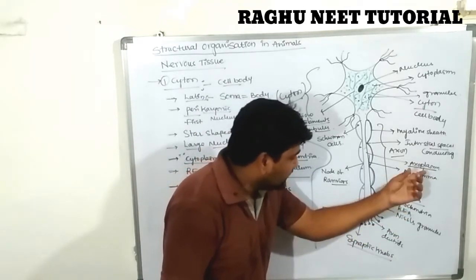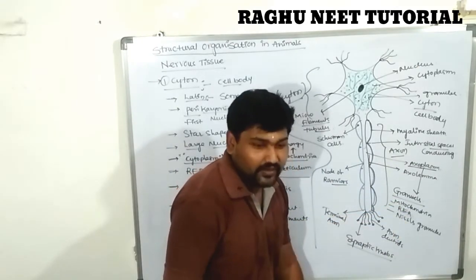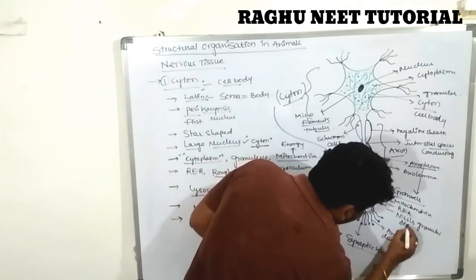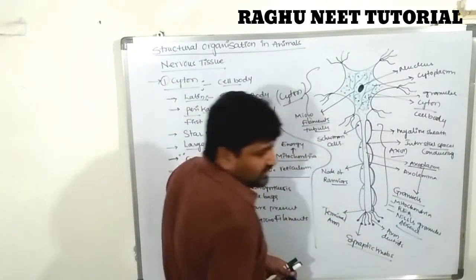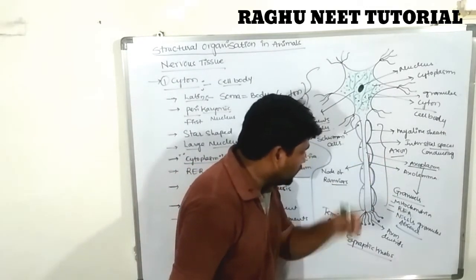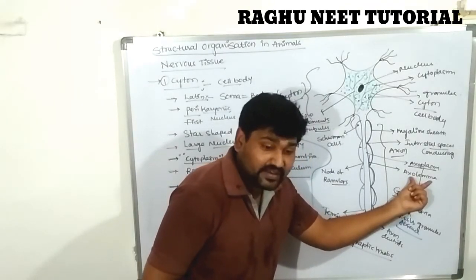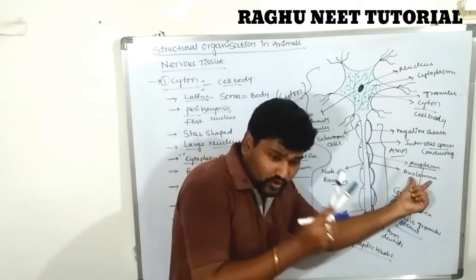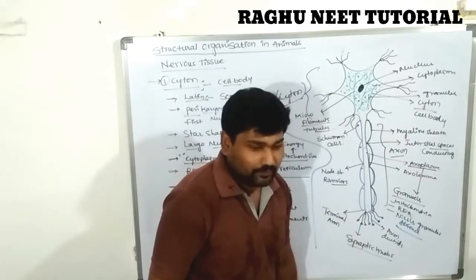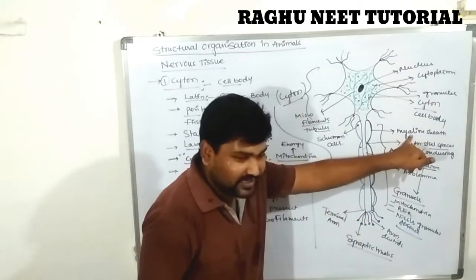This axoplasm consists of granules, mitochondria, endoplasmic reticulum, and an absence of Nissl granules. Very important: absence of Nissl granules. The axoplasm is covered by the outermost membrane called the axolemma. This axolemma is also covered by an outer covering called the myelin sheath.